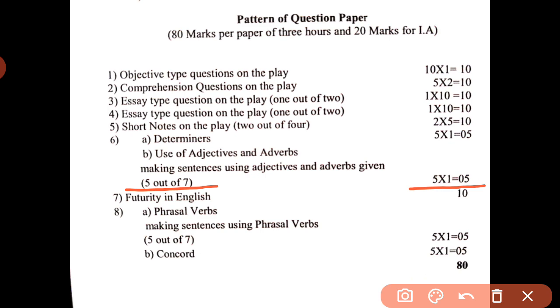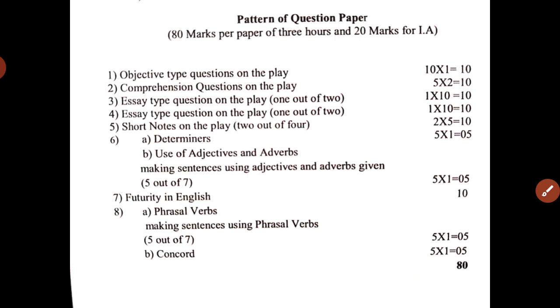If they have given sweet, sweet here is an adjective, used to describe a noun, and if you use this word sweet as an adverb you will get 0 marks. If an adjective is given, you have to use the word in adjective form only. If an adverb is given, you have to use that word in adverb form only. So if you use those words correctly in your sentences, you will get these 5 marks.